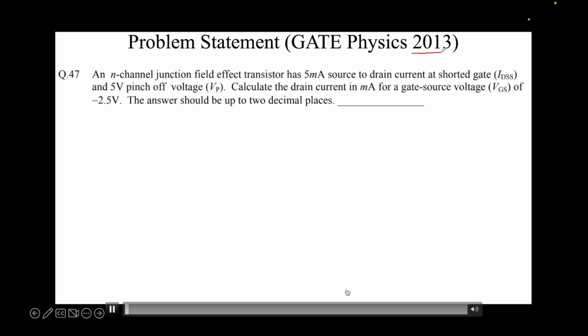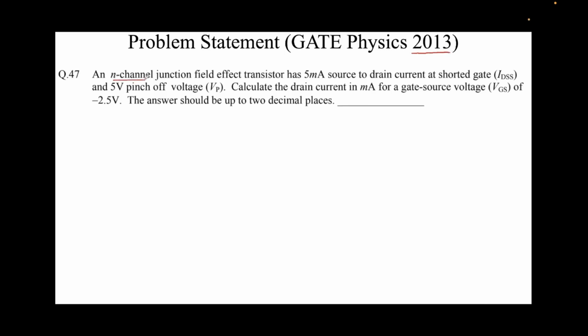Statement from GATE Physics 2013 reads as follows. An N-channel junction field effect transistor has 5 milliamps source to drain current at shorted gate, also known as IDSS, and 5 volts pinch off voltage VP. Calculate the drain current in milliamps for a gate source voltage VGS of minus 2.5 volts. The answer should be up to 2 decimal places.